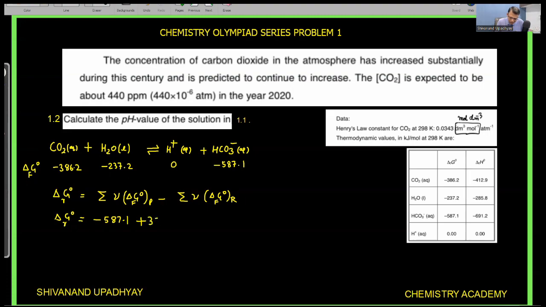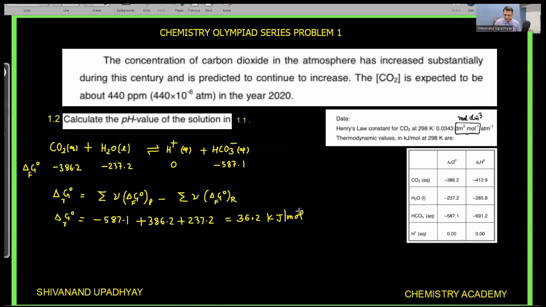So this is equal to 386.2 plus 237.2. So by using calculator, if I simplify this, minus 587.1 plus 386.2 plus 237.2. So on adding these three, I'm getting that delta G naught of the reaction is positive and that is equal to 36.2 kilojoule per mole.